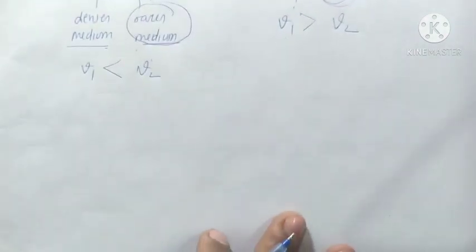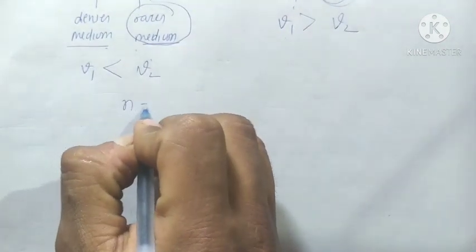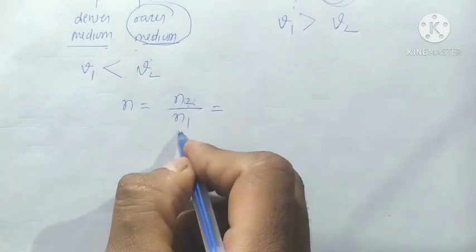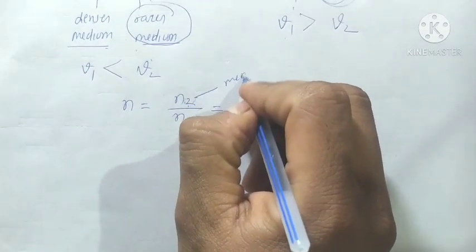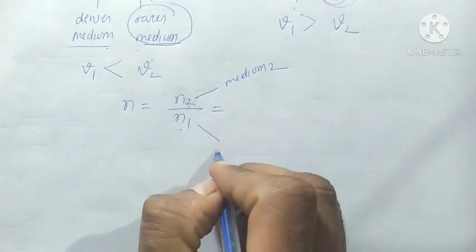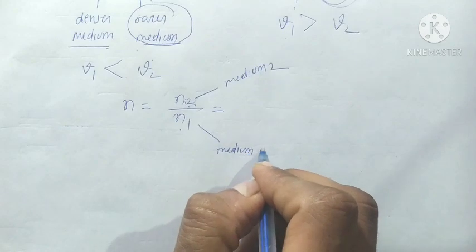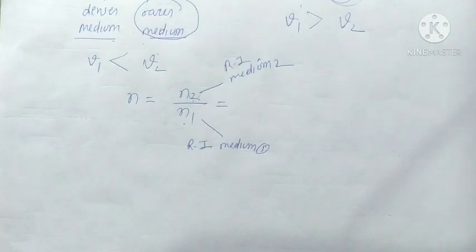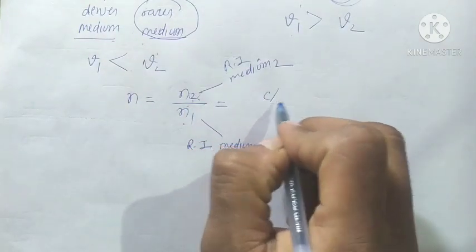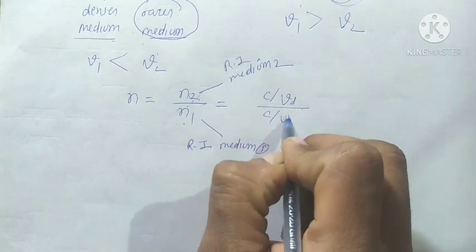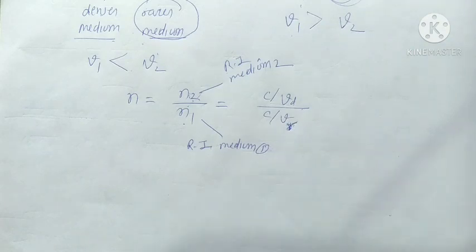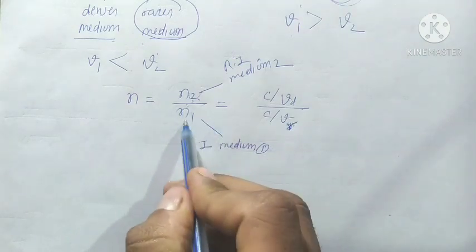We already know that the relative refractive index n is equal to n2 upon n1, where n2 is the refractive index of medium 2 and n1 is that of medium 1. So we write c upon Vd over c upon Vr, where d is denser and r is rarer: n2 is the denser medium and n1 the rarer medium.